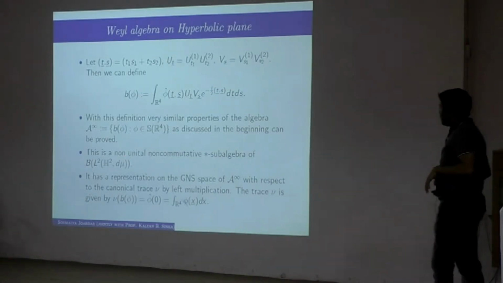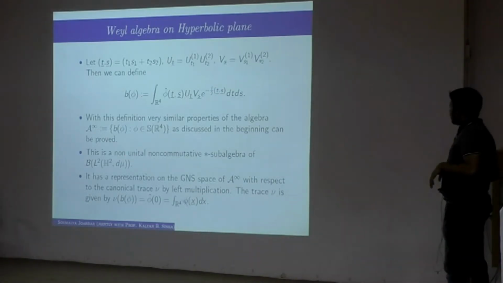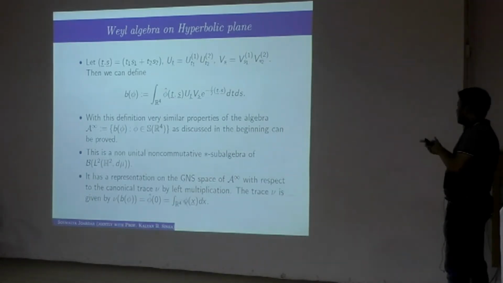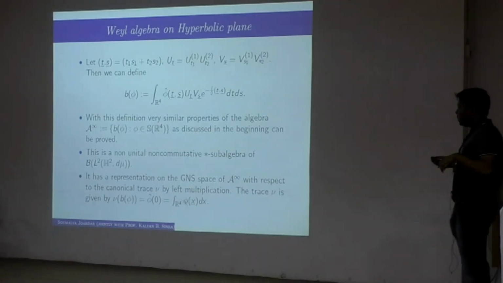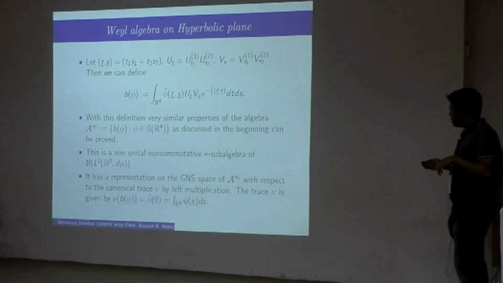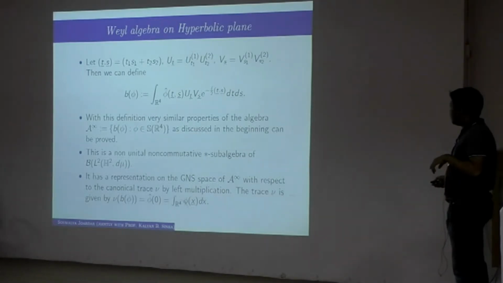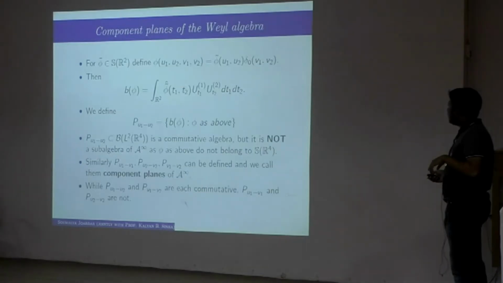As I already mentioned, this will again be a non-unital, non-commutative star subalgebra. If you take the representation on A infinity, on the completion Hilbert space of A infinity with the unit trace, which will be isomorphic to L2(R4), then you have a representation of A infinity on L2(R4) also. So we will stick to that representation.